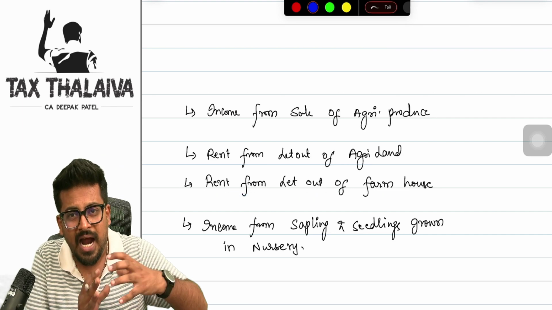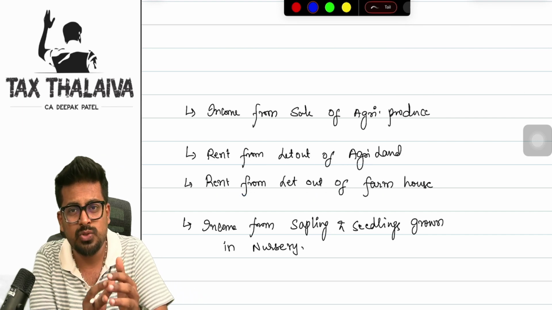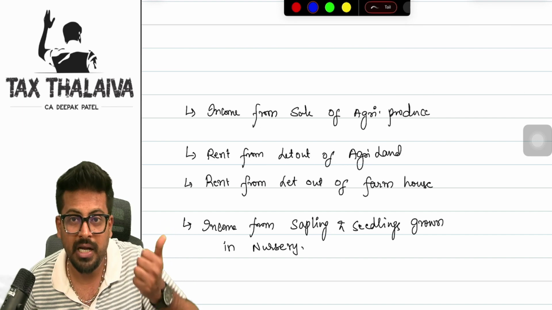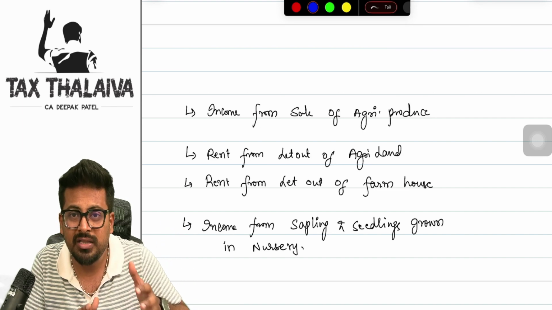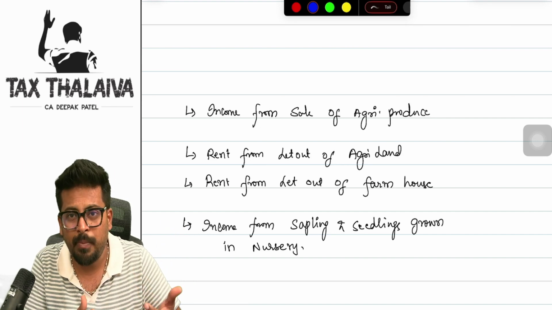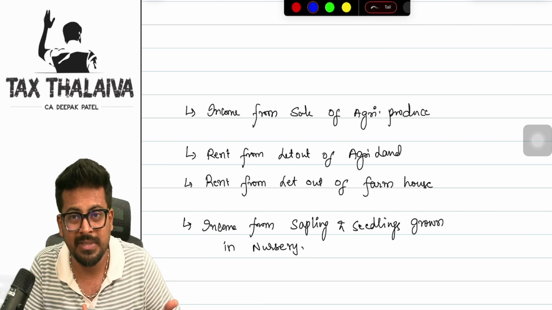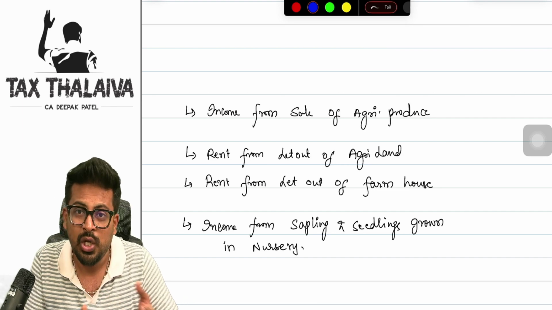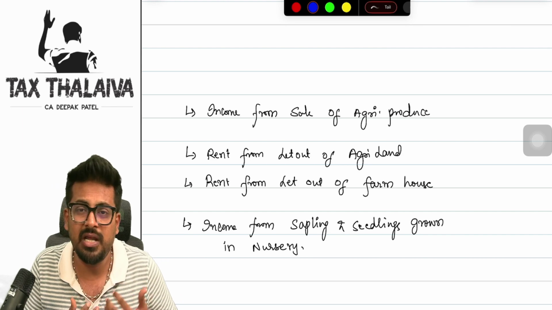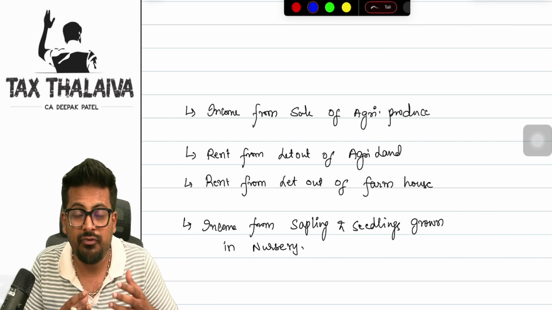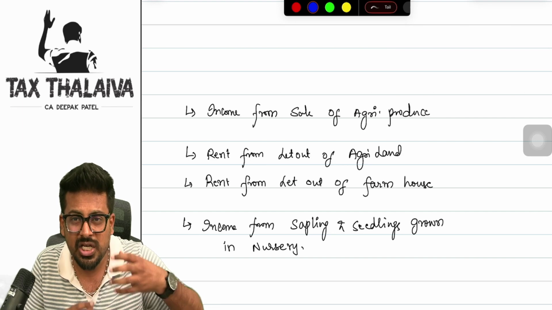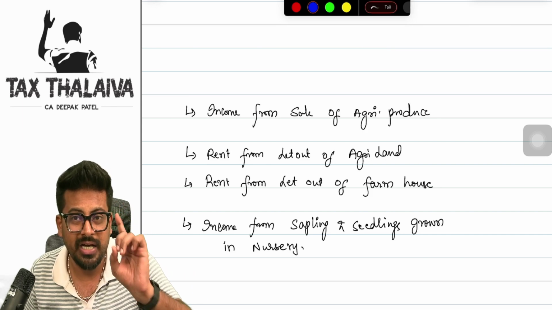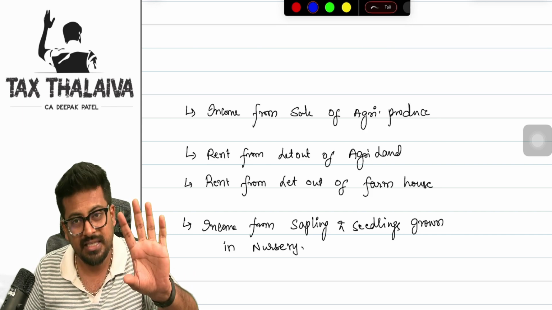Number three, rent from letting out a farmhouse. Let's say, attached to your agriculture land, there is one small building, and the tenant asks, sir, please give me the building also on rent so that I can store whatever agriculture produce, tomatoes or wheat, I produce from this land. The building is just adjacent to the land. If you let out that building adjacent to the agriculture land, that will also be treated as agriculture income, and that is also exempt.